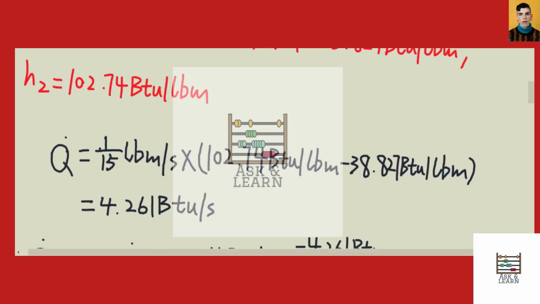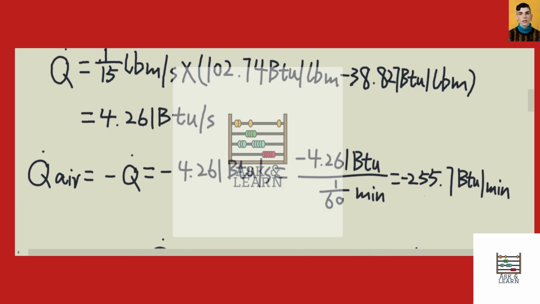Okay, since the value here is positive, that means the heat was transferred into the refrigerant. If it's transferred into the refrigerant, that means the heat was transferred out from the air. Therefore the rate of heat transfer of the air should be negative, which is negative Q dot, according to the energy conservation law. So eventually you will have Q dot air equal to negative 4.261 British thermal units per second. If we convert it to British thermal units per minute, it's about negative 255.7 British thermal units per minute.